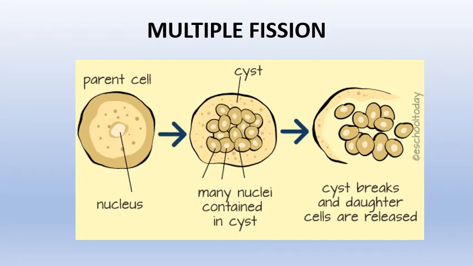It secretes a hard covering called cyst. Inside the cyst, the nucleus divides many times to form many nuclei. This is followed by division of cytoplasm. This leads to formation of many new daughter cells, and when the conditions become favorable again, the cyst bursts and releases these daughter cells. So this process is called multiple fission.